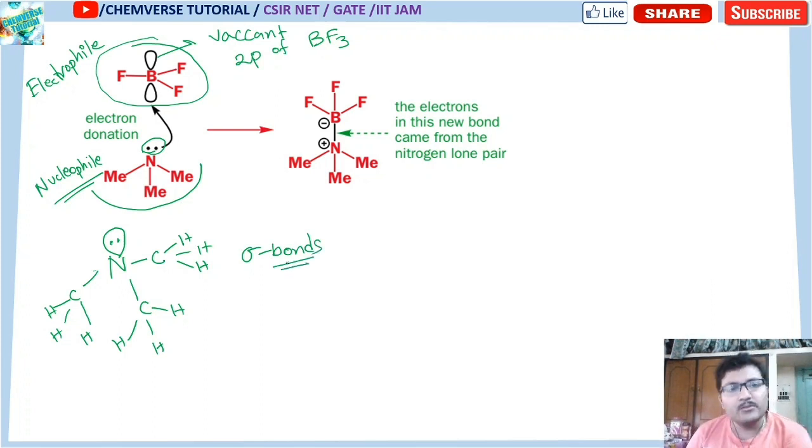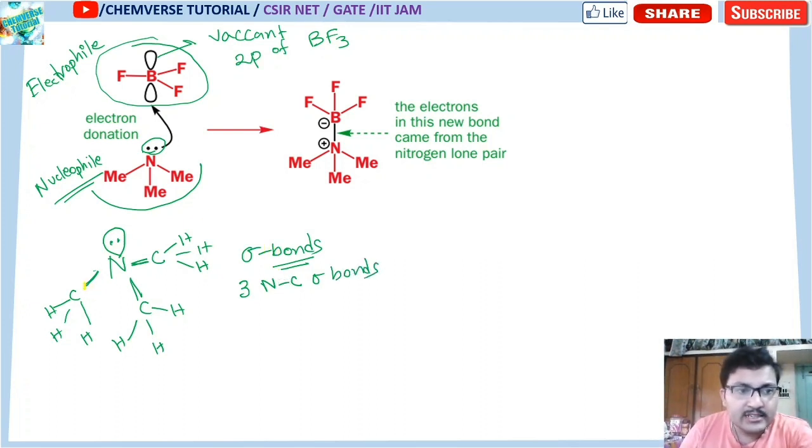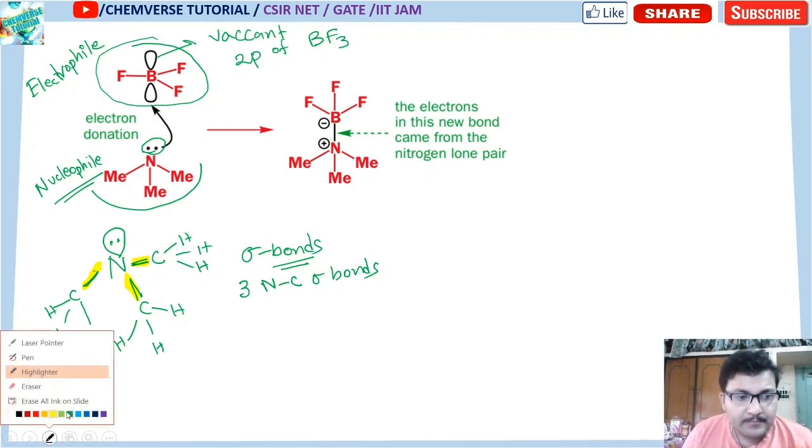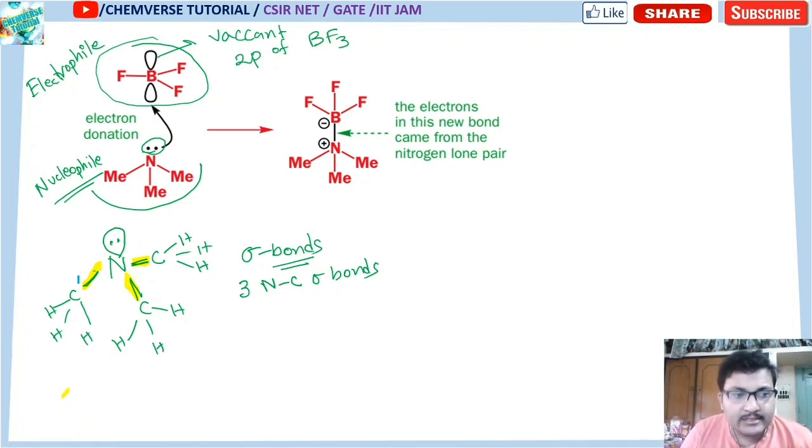So how many sigma bonds are present? Look at this, 1 2 3. So 3 N-C sigma bonds. I'm highlighting this for your simplicity. This one, and this one, 3 N-C sigma bonds. And if I change the color, look at this, this is one C-H bond, this is one C-H bond, this is one C-H bond.